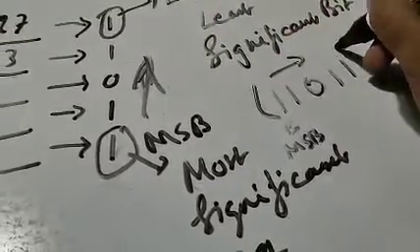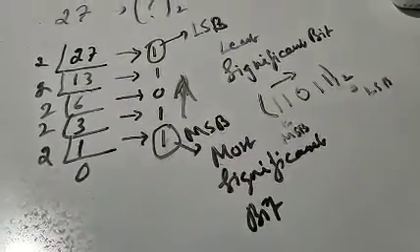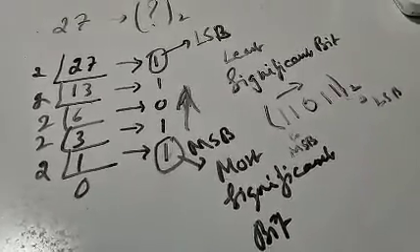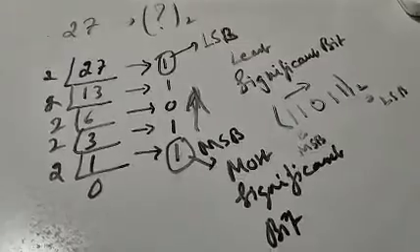Now this is not the answer yet. The answer will be only when I put it in this order, that is with base 2. So the moment I write base 2, the answer becomes 11011 base 2. Not 11,011. It is 11011 base 2. So this is how we derive a binary number from a decimal number.